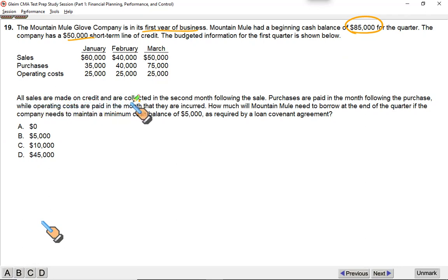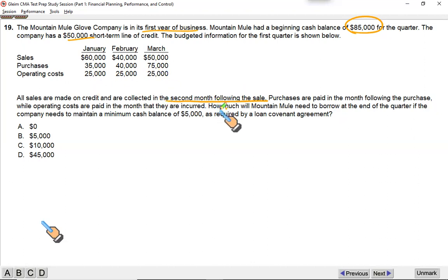All sales are made on credit and are collected in the second month following sale. Now, this is interesting. What you sell in Jan, you don't collect in Jan, you don't collect in Feb, you collect in March. So a sale made in Jan will be collected in March. A sale made in Feb will be collected in April, which is beyond the time we are discussing. Purchases are paid in the month following the purchase. If you purchase in Jan, you pay in Feb. If you purchase in Feb, you pay in March. Operating costs are paid in the month that they are incurred, so these amounts are paid in the same months in which you are seeing them.